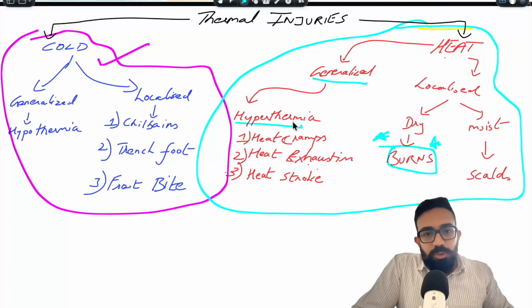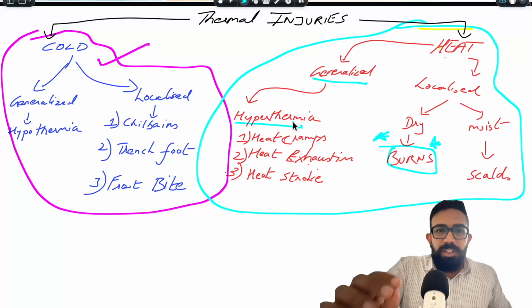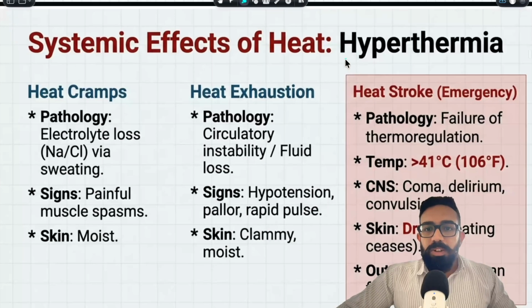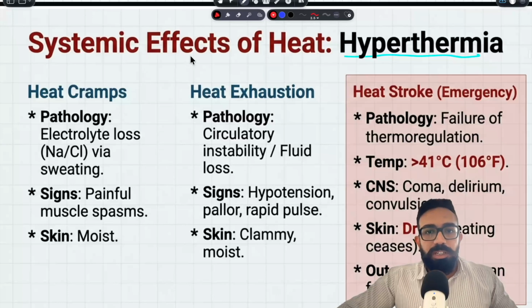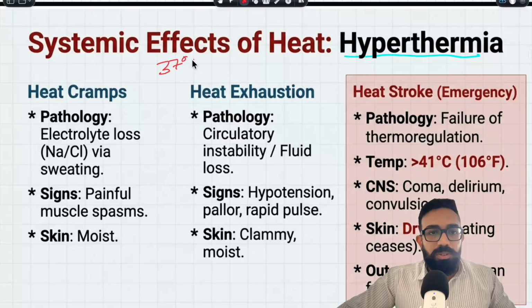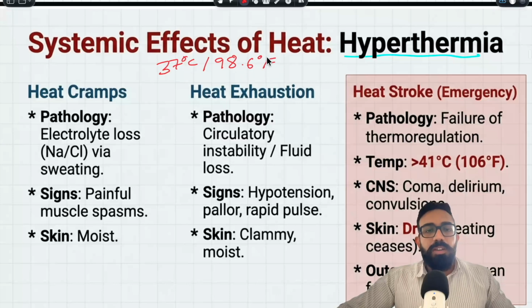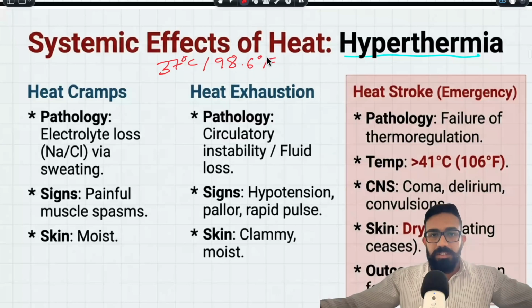It is called hyperthermia, and we will cover it in short. When I speak of hyperthermia, it means the entire body is subjected to more heat. But the question arises, what is the normal body temperature? The normal body temperature, like I told you even in the last video, is 37 degrees Celsius. In Fahrenheit, it is 98.6 degrees Fahrenheit. So whenever body temperature increases, it is called hyperthermia.